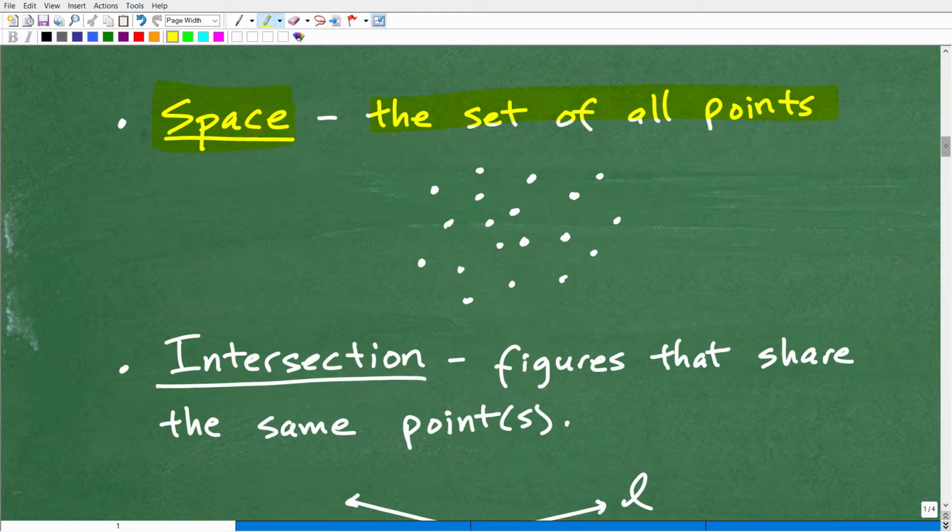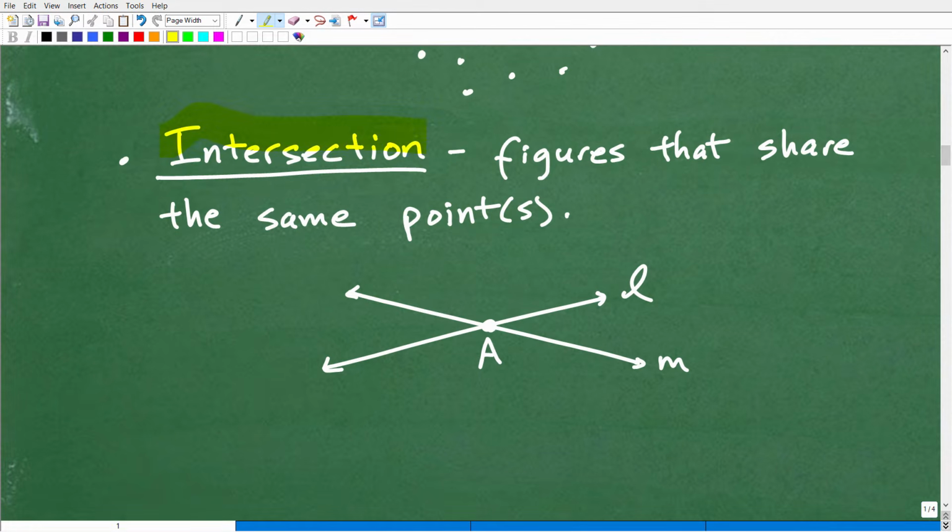Okay, moving on. Intersection. All right, so we probably have a pretty good idea what intersection means, but specifically in geometry, it's figures that share the same point or points.